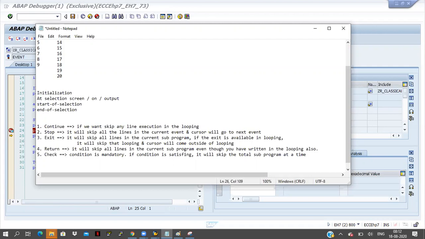So maximum we will use these concepts: continue, stop, exit, return and check. These are the things we will use.